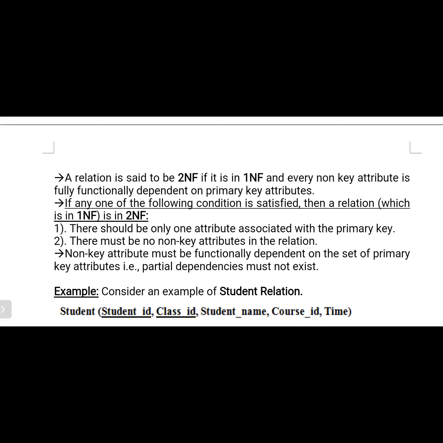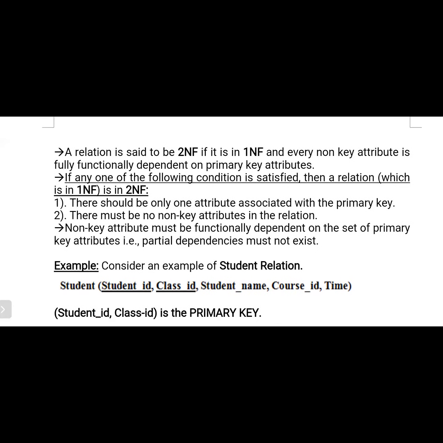For example, I'm not entering the total set of keys, I'm entering only the student number and pressing the submit button. Then if I get the student name, it means it is a partial set of keys. That type of dependency is referred to as partial functional dependency. Now let's observe the definition of the second normal form again.